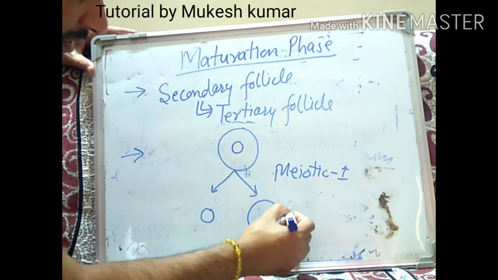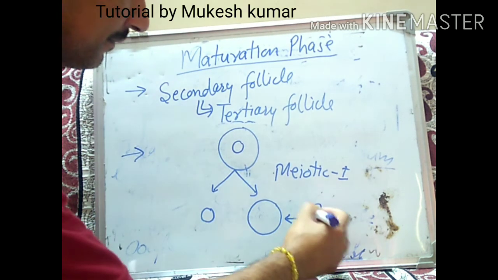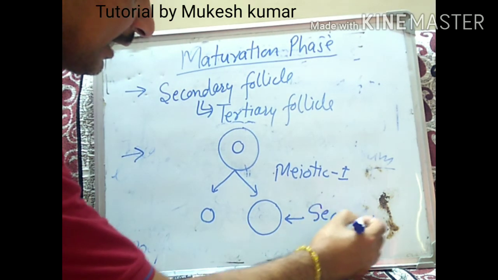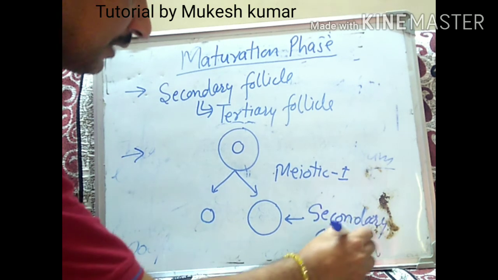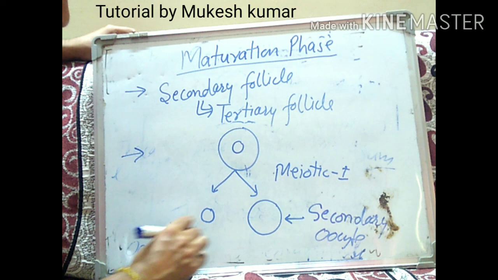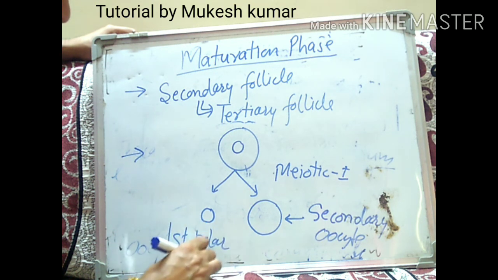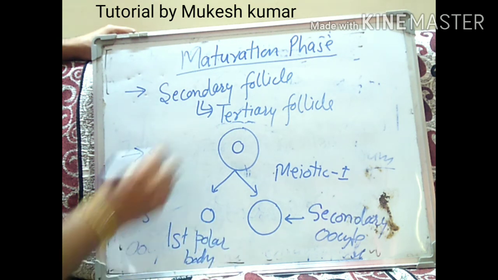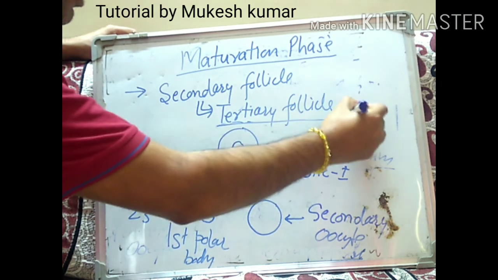This is the secondary oocyte, and this is the first polar body. The number of chromosomes will be 23. Here the number of chromosomes in the tertiary follicle was 46.